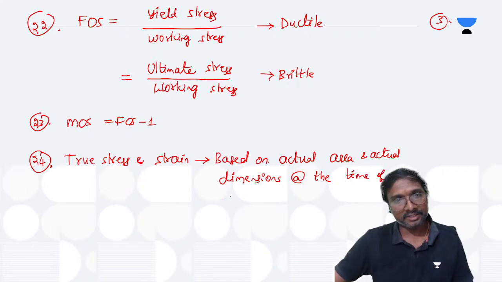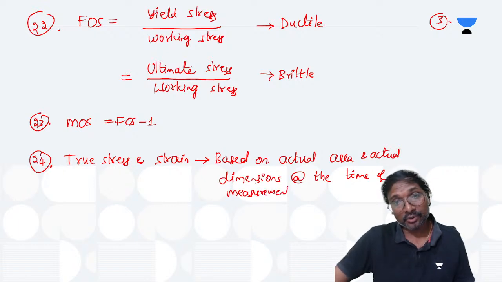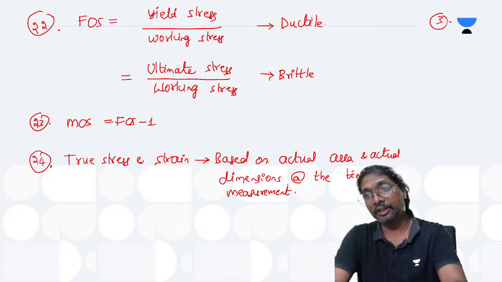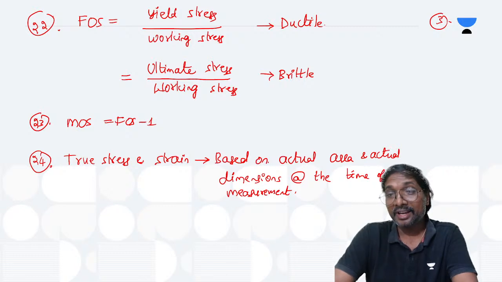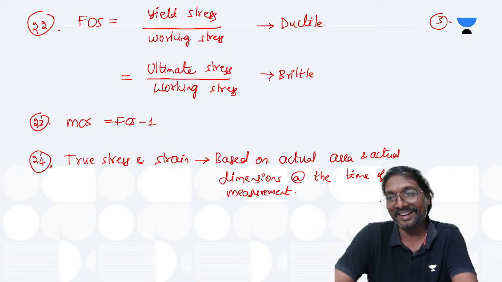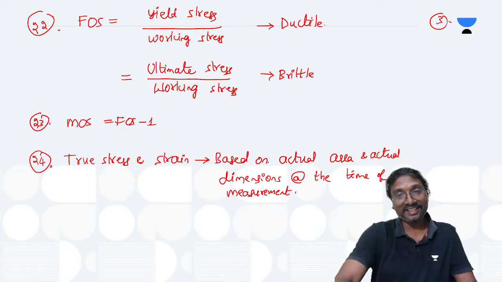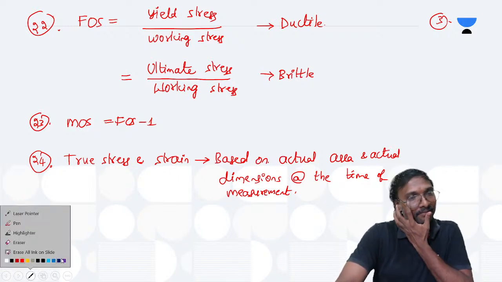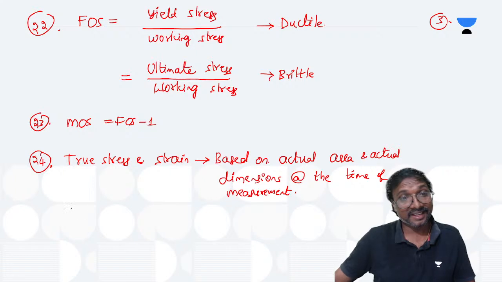When you are calling it true, it means actual. True is nothing but actual, obviously. Originals, no duplicates. Now if you just consider engineering stress and strain, or nominal stress and strain.